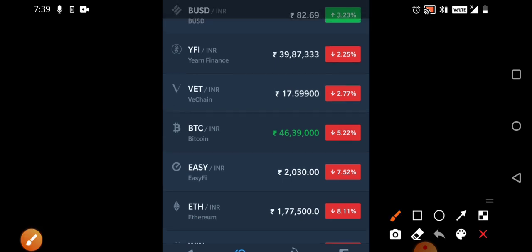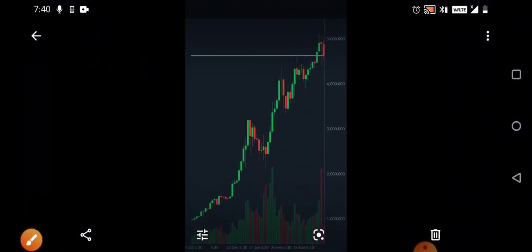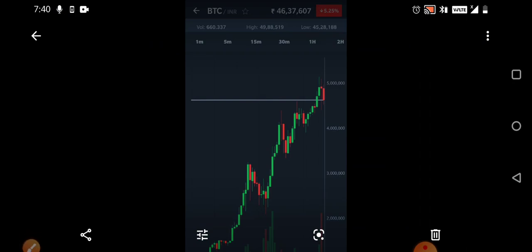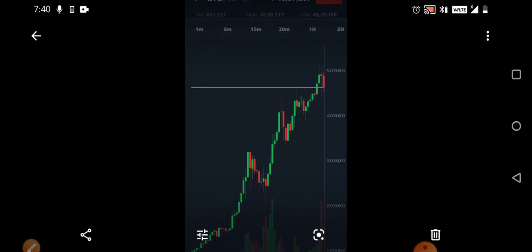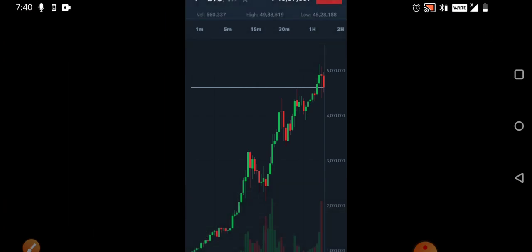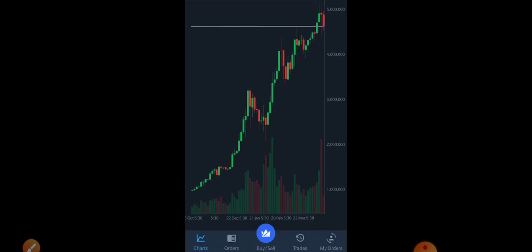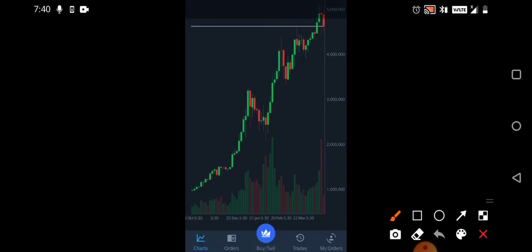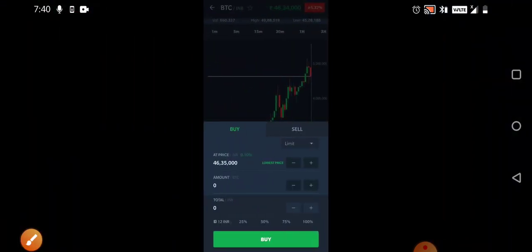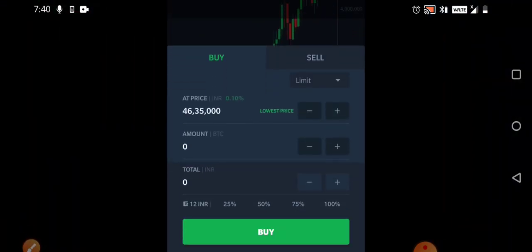Let us check once and click on Bitcoin. Once we click on Bitcoin, an interface like this opens. You'll have a chart. We can see Bitcoin has given a continuous rally, which is well known to us, and you can see today it is down almost 5.25%. You can see here a crown-shaped symbol, and buy and sell. Directly go and click on that, and a window opens with two options, buy and sell, like you see in our brokerages also.